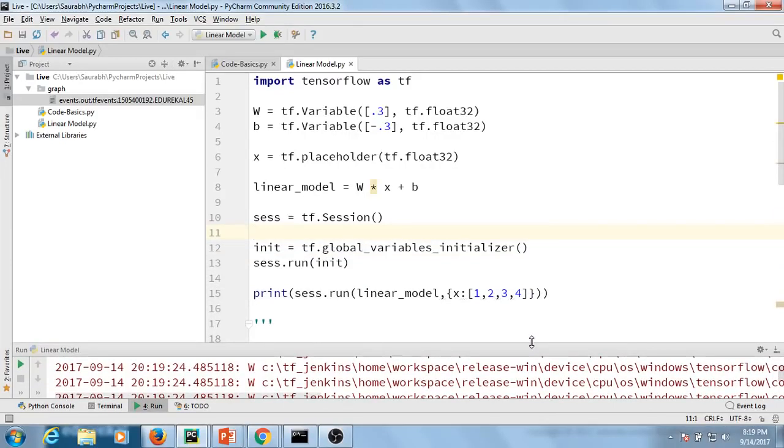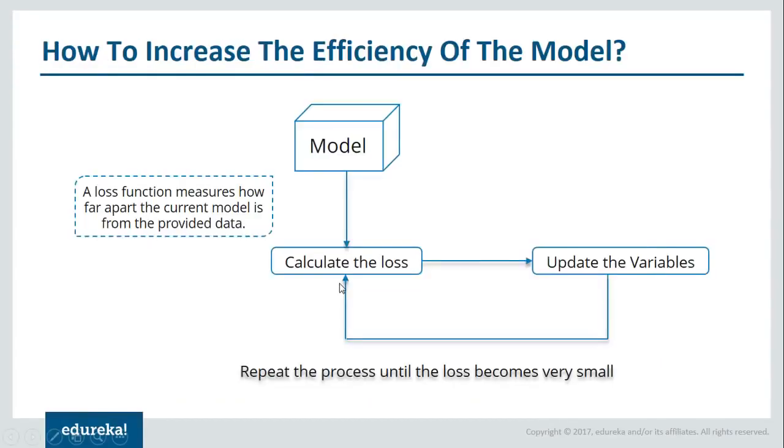Basically you have a certain set of inputs and you know the outputs for those inputs. You create a model such that whatever output you get through your model is very close to the output that you already know, so the error should be very small. Now let me explain that with the help of slides. You have created a model, then you calculate the loss. How do you calculate the loss?